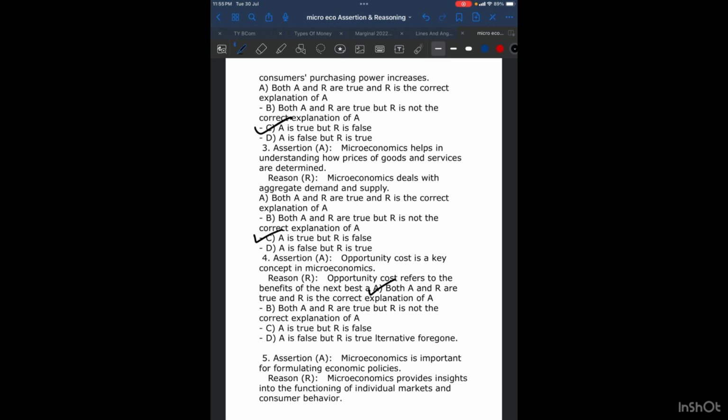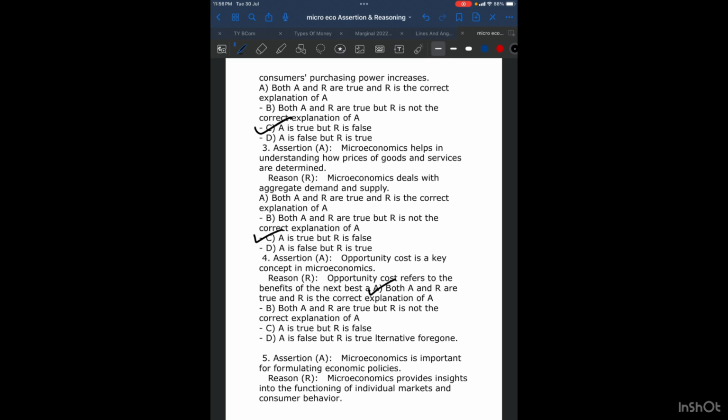We go with the fifth question now. Microeconomics is important for formulating economic policies. Yes, because if you want to make any economic policy, you have to consider every industry and its impact. The reason given to you is microeconomics provides insights into the functioning of individual markets and consumer behavior.